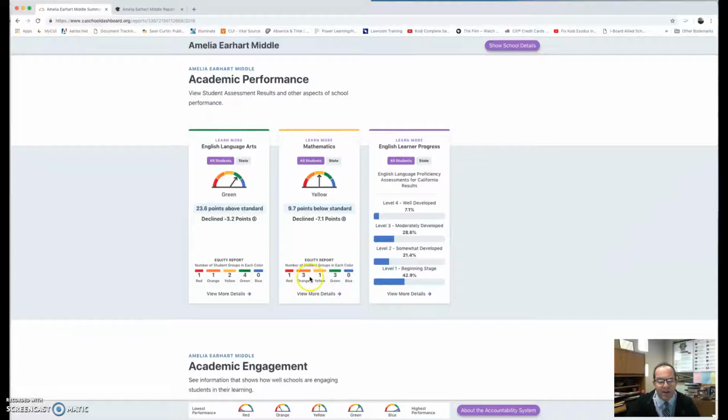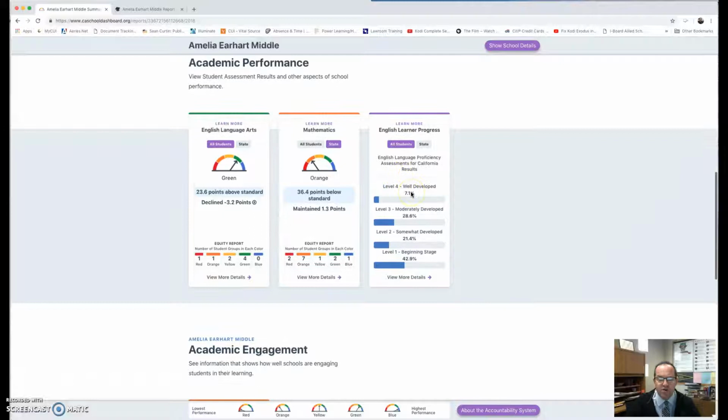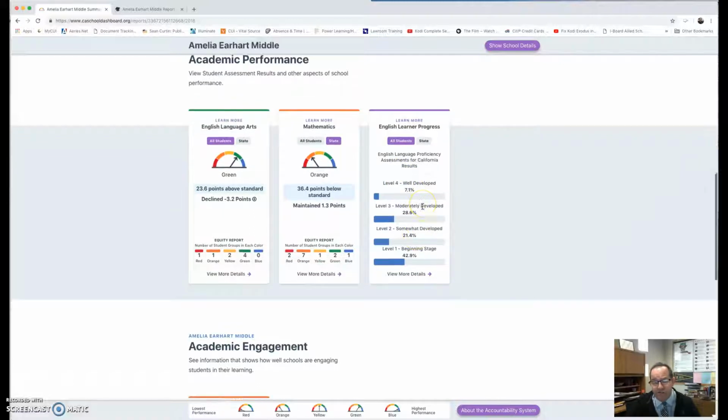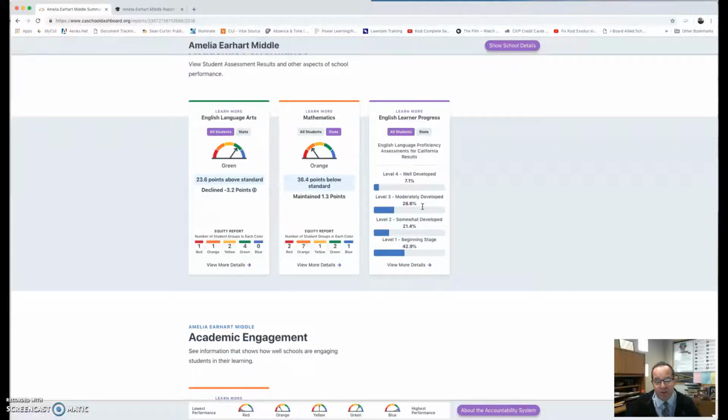This is an area where we'll look at those subgroups and see, okay, what can we target and what can we do better? As it relates to the state, it is 36.4 points below the standard. So as a school, as we compare to the state with our demographics, which is an affluent demographic, we are well above the state average in distance from 3. English learner progress, it's all relative here. We do have 29 English learners.